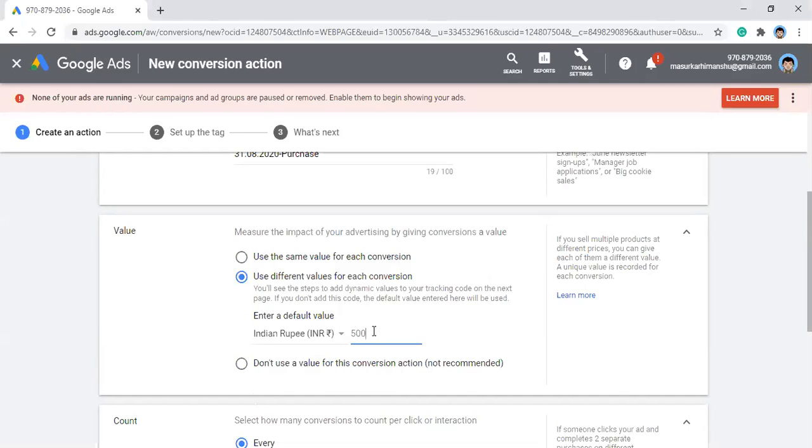You have different products of different prices, so you cannot put a defined value to it. You have to track each and every product value when a purchase happens. So you pick this particular option. And for any conversion which couldn't track the price somehow, it will use the average value, whatever you have put here, the default value.